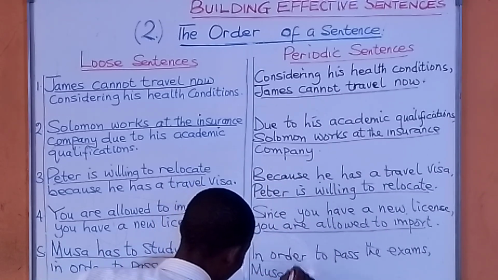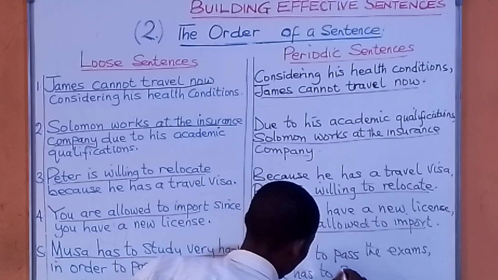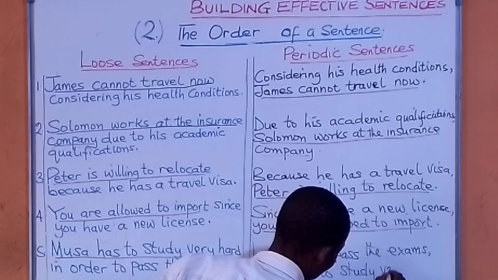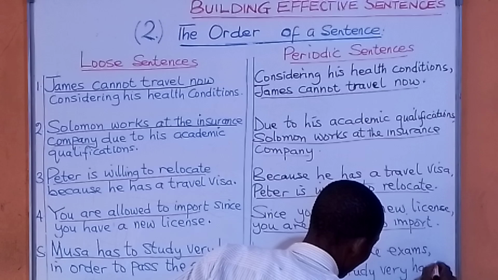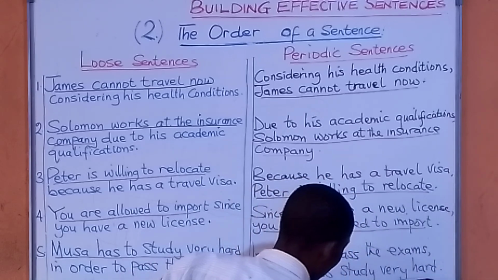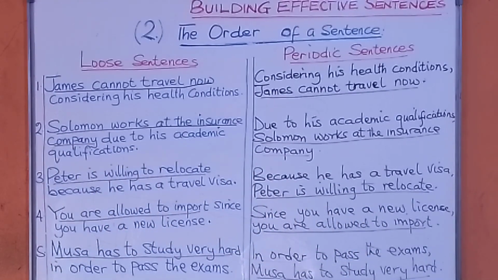Musa has to study very hard. So, the main point here now I'm putting last. That is what makes it a periodic sentence. So, you see how you can convert loose sentences into periodic sentences. Very simple. So, this is the practical session of this particular session. Converting loose sentences into periodic sentences.